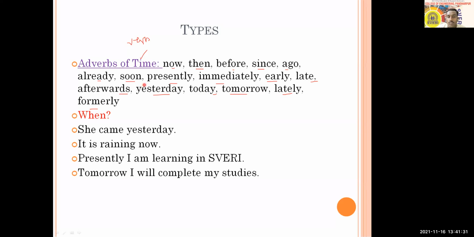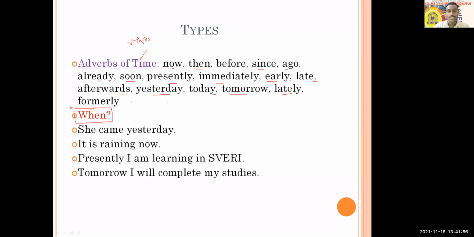All these are words, and there are others also. Here it lists a few, but you can find other words related with time, and they can be used as adverbs of time. If you ask a question about the main verb of the sentence with the WH word when, the answer you get will be an adverb of time.